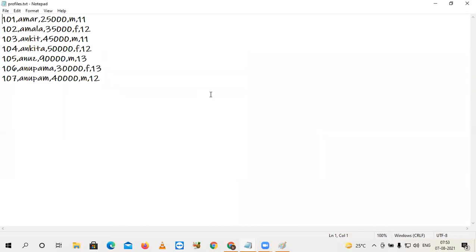Check this one. It is a text file, but the delimiters between fields are commas, comma delimiter.